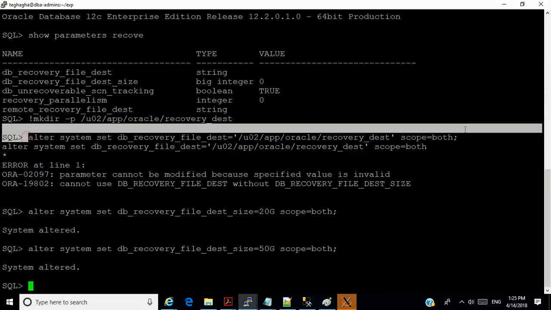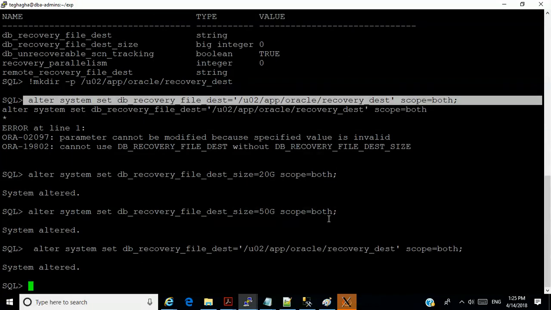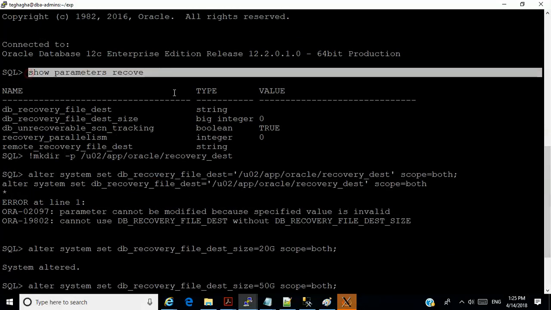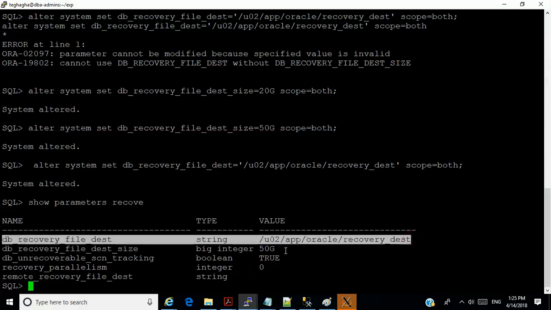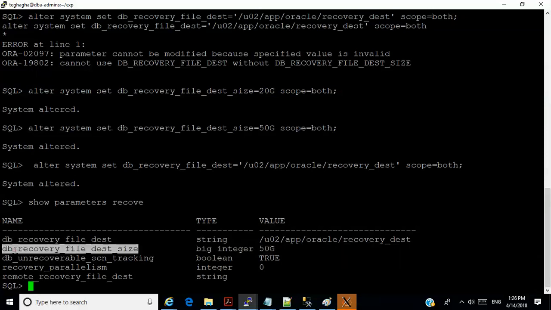So now let me set the directory. So now it's gone. So if I run that command again, what does it show me? Now a value has been set. Okay, this directory must exist, and I put 50 gigabytes for the size of the fast recovery area.